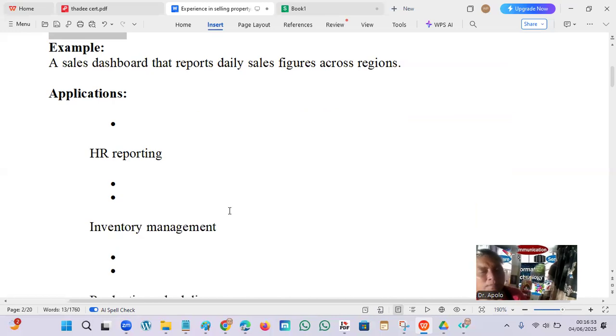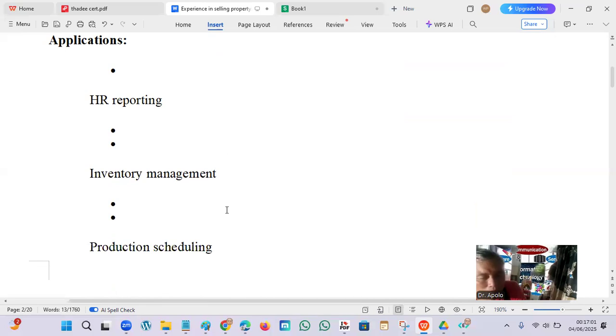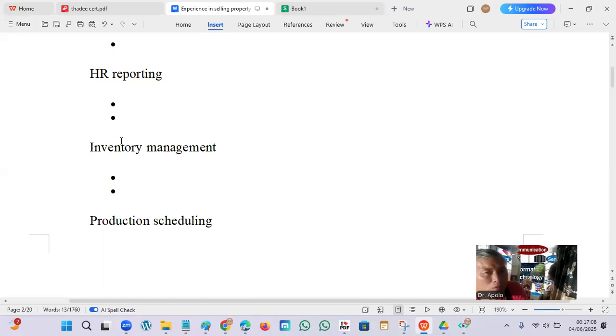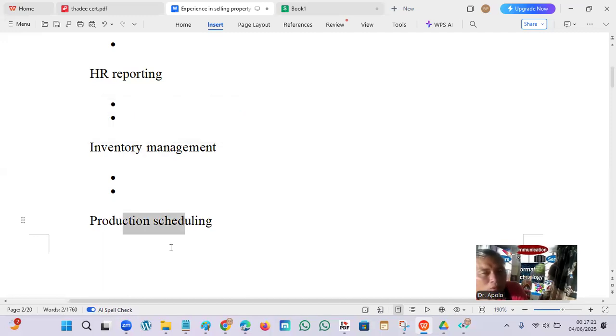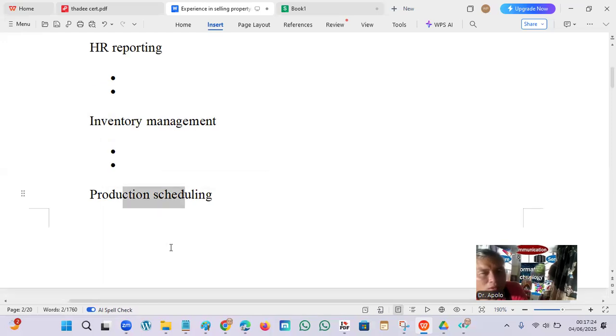HR reporting, so how many had a layoff or were terminated. Inventory management, so the goods that are in the stocks and in the market, and then a report on which are the fast moving items and the slow moving items. That makes sense, no? That guides the manager in the purchase. Production scheduling, to align the number of people and calculate the cost.